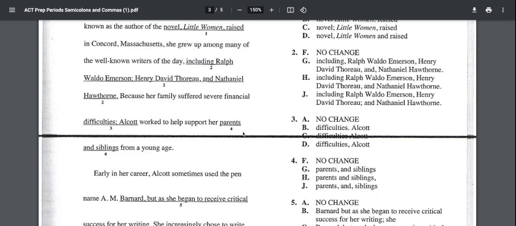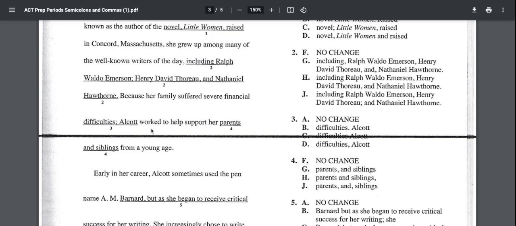So this can't be a semicolon, therefore it can't be a period either for answer choice B. That's a little bit difficult to see here, but on answer choice C, there is no punctuation. But because what comes after this semicolon, Alcott worked to help support her parents and siblings from a young age. That is a complete sentence. So we need to separate a not complete sentence, because her family suffered severe financial difficulties, from a complete sentence with a comma. So answer choice D is correct here.